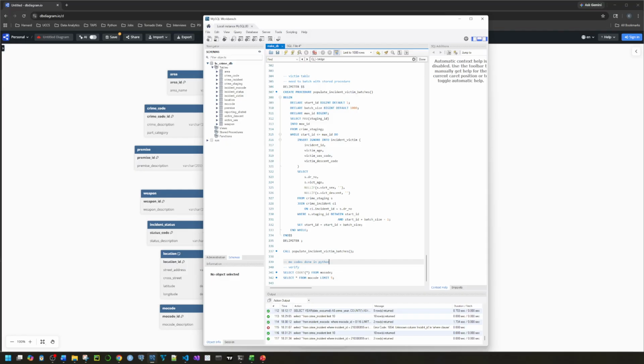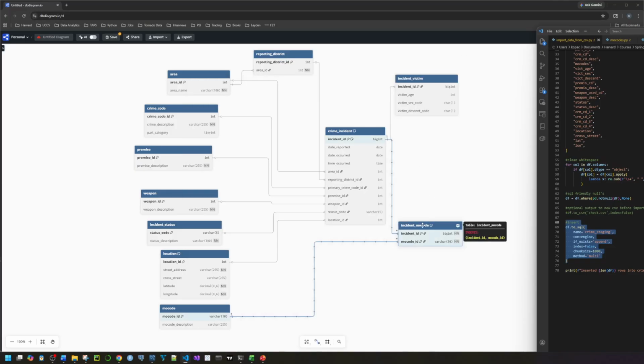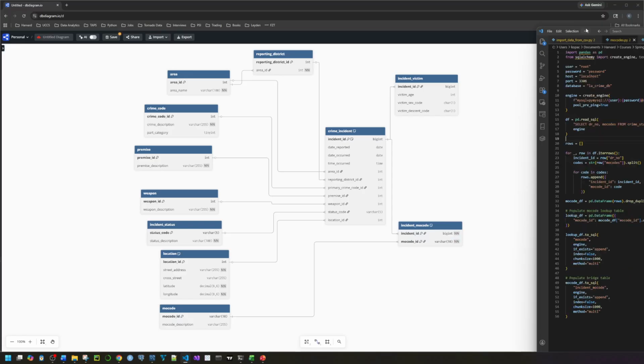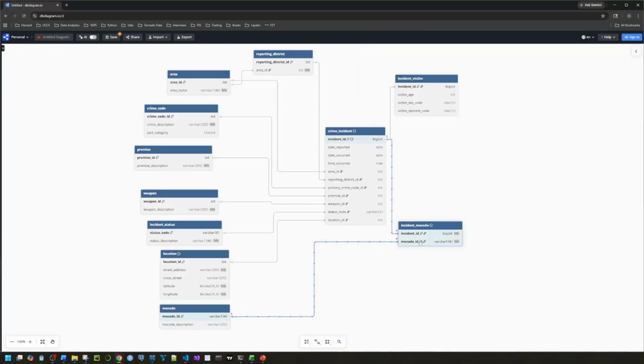After that, I went back to Python to populate the incident MO code and the MO code tables. Because incident ID is linked to the white space separated list of MO code IDs, it was just easier in Python to clean that up and pipe it into the incident MO code table.